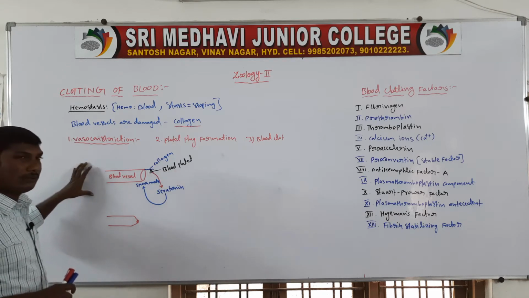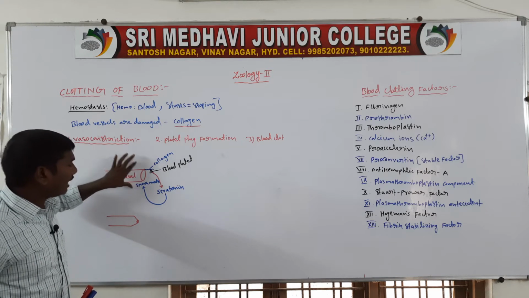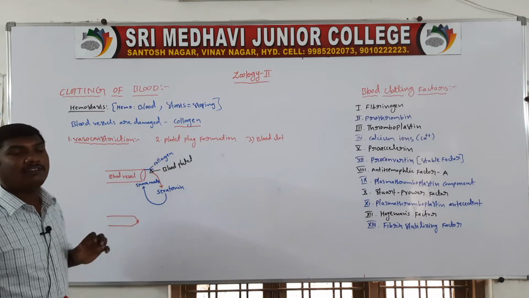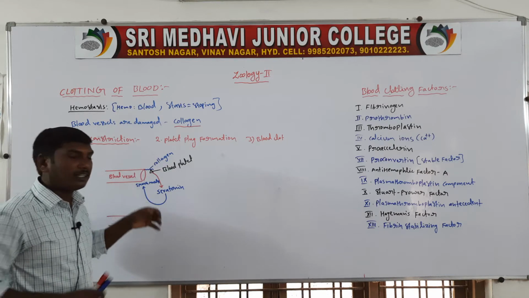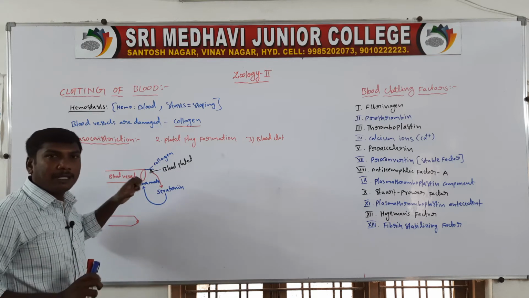So first, vasoconstriction means the blood vessel is damaged. The damaged blood vessel exposes collagen fibers, and the exposed collagen fibers attach to the blood platelets.